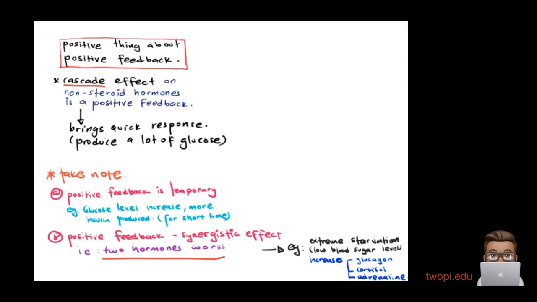Okay, so cascade effect is a positive feedback on non-steroid hormones, which brings a quick response and produces a lot of glucose, right? So this is very important when someone is going through extreme starvation, where the body is at a low blood sugar level. Cascade effect will increase the glucagon, cortisol, and adrenaline. All right, take note of this. Positive feedback is temporary, and positive feedback always brings a synergetic effect, where two hormones work together. An example is extreme starvation.